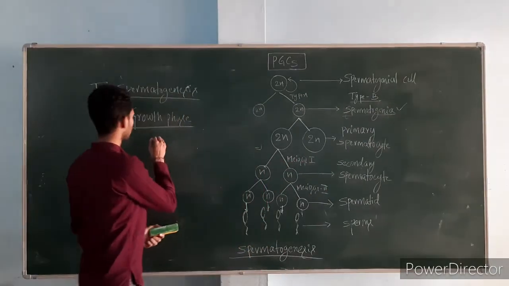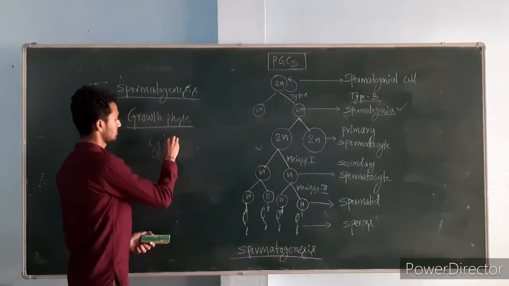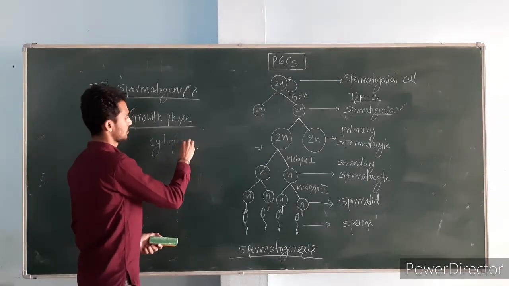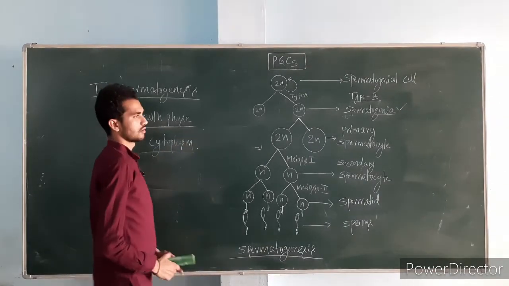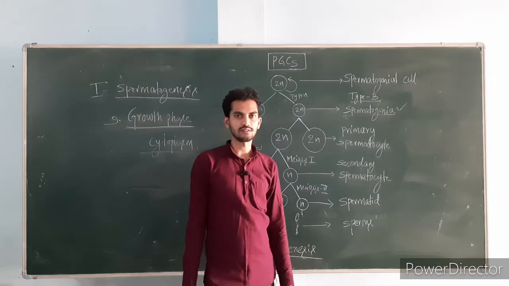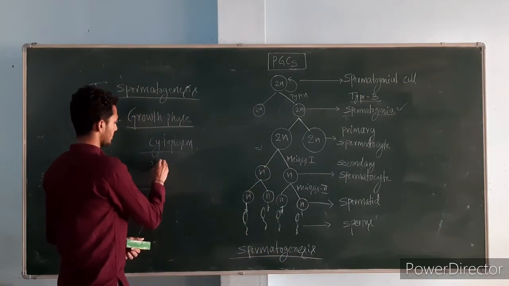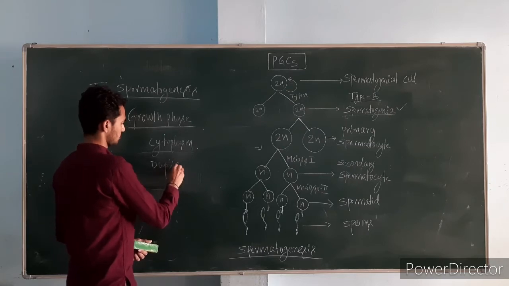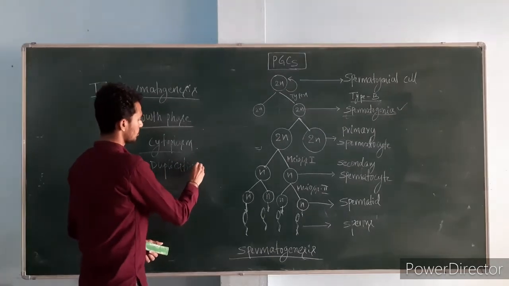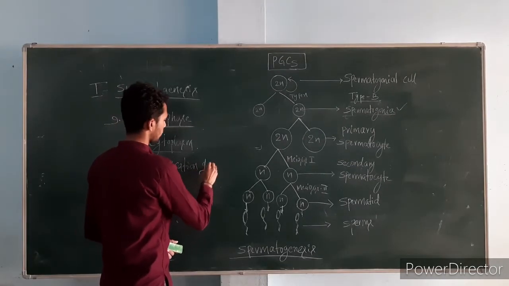Food is nothing but some cytoplasm and other cellular substances or components. And it undergoes duplication of chromatin.